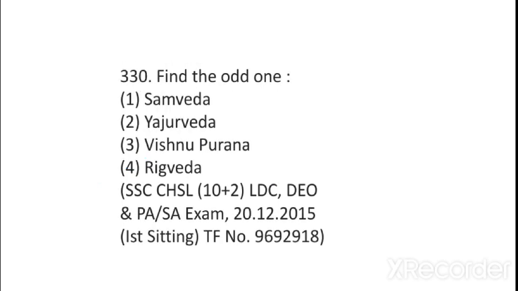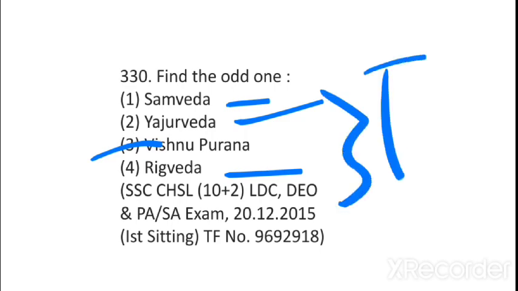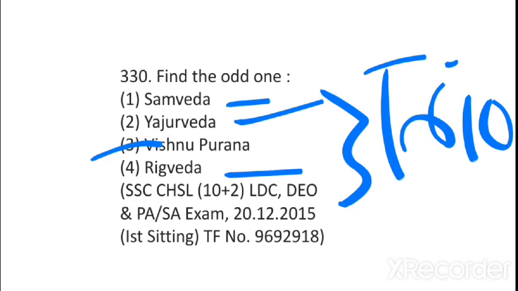Find out the odd one. So you can see that the others are Rig Veda, Samaveda, Yajurveda, and this is Vishnu Purana. There are 4 Vedas. The one which is not mentioned here is Atharva Veda. And do you know that Rig Veda, Samaveda, and Yajurveda, these 3 Vedas, are known as Trayi because these are Aryan, and the non-Aryan Veda was Atharva Veda.